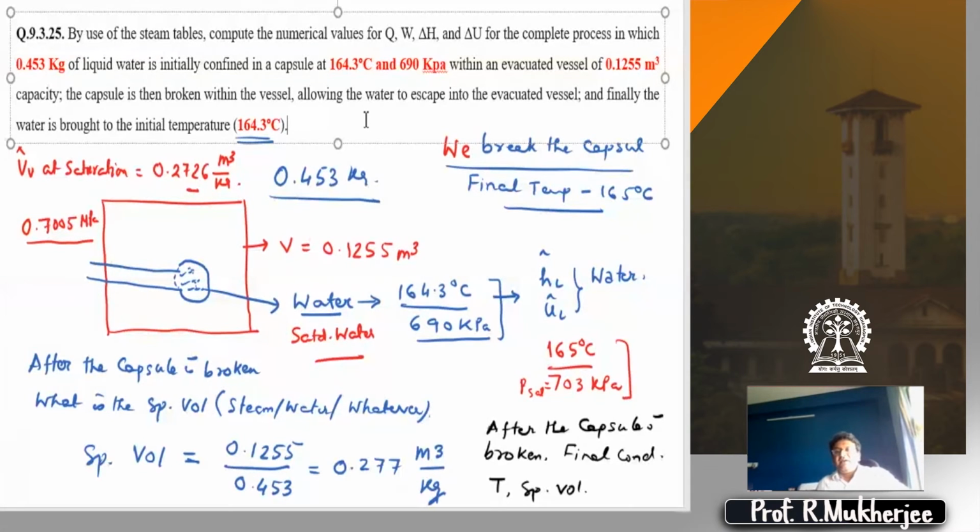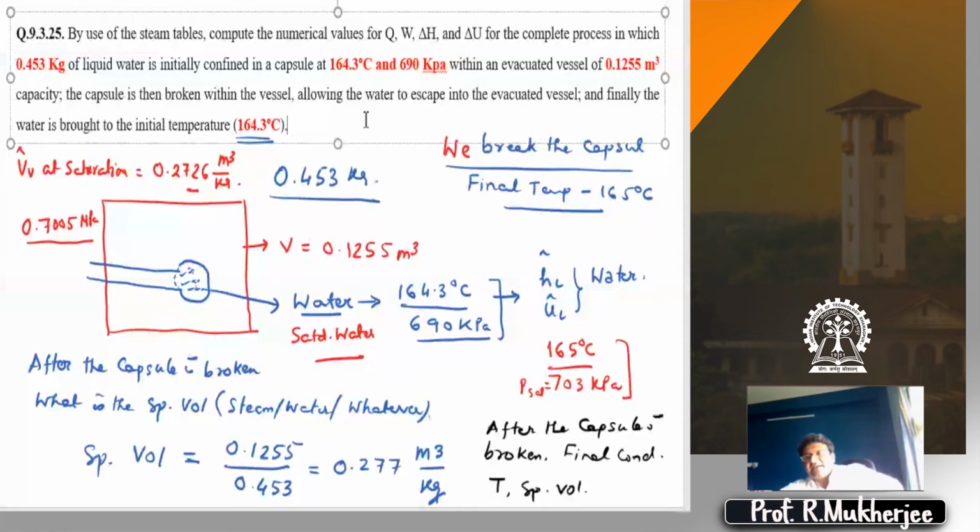Final specific volume is the initial mass, because that's the only liquid present, divided by the tank volume. Of course, there is an implicit assumption in the whole thing. The assumption is that the chamber in which you insert the capsule is completely dry. It is devoid of any sort of water molecules. It is completely dry. When we learn humidity, we will see what complete dryness means.